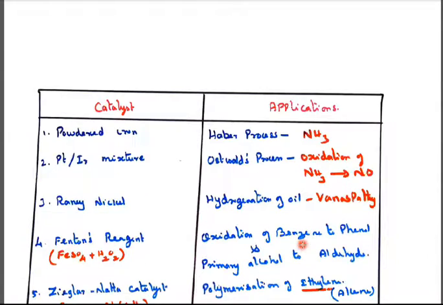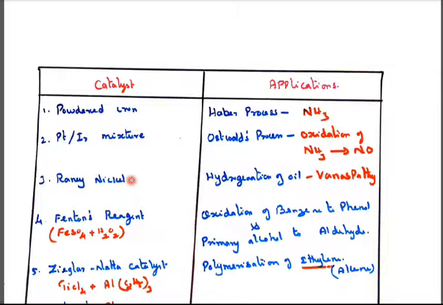So now, types of catalyst and applications of catalyst. Powdered iron, instead of being a solid iron, has a greater surface area. So powdered iron is used as a catalyst in the Haber process of ammonia. Then a platinum and iridium mixture is used in the Ostwald process, the oxidation of ammonia to nitric oxide. Raney nickel, powdered nickel, is used in the hydrogenation of oil.